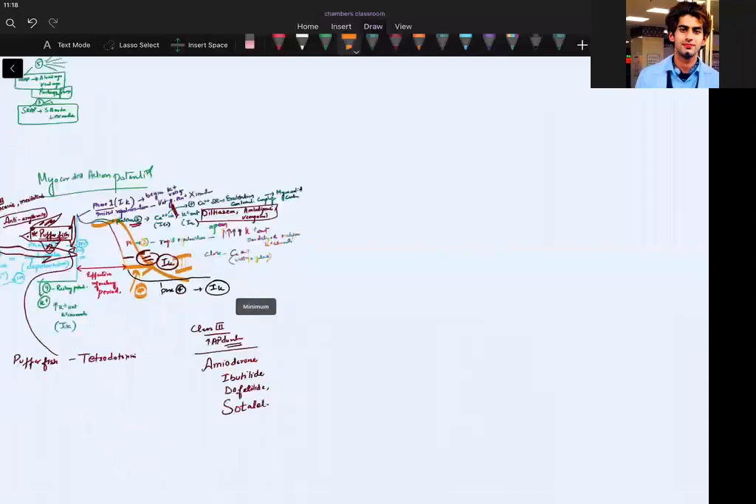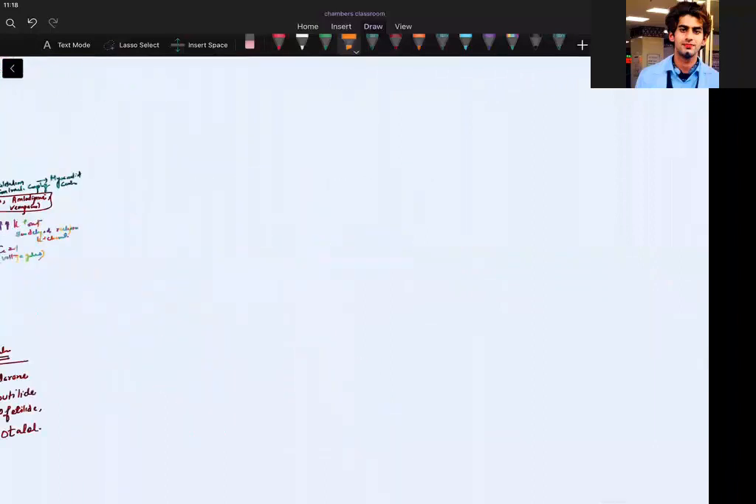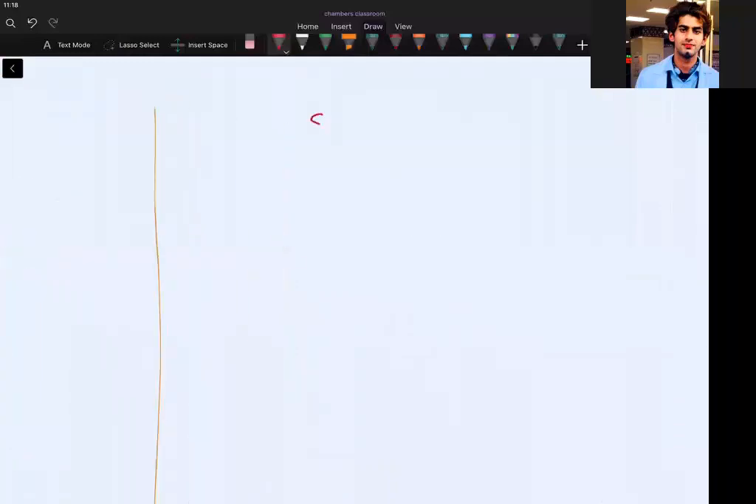Have we written everything about the ventricular muscle? Now we talk about the SA node on the next page. So SA node and AV node. I would write SA node here, because the SA node is the pacemaker.